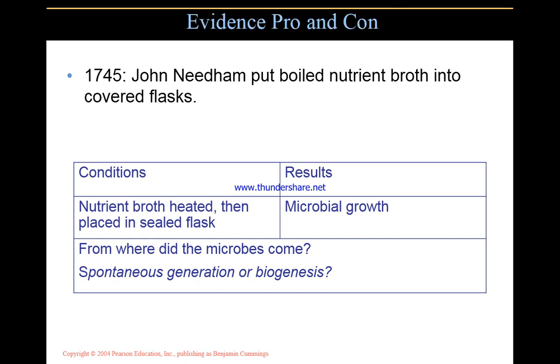In 1745, John Needham put boiled nutrient broth into covered flasks. The condition was that the nutrient broth was heated, then placed in sealed flasks, and microbial growth occurred. From where did the microbes come? Spontaneous generation or biogenesis?